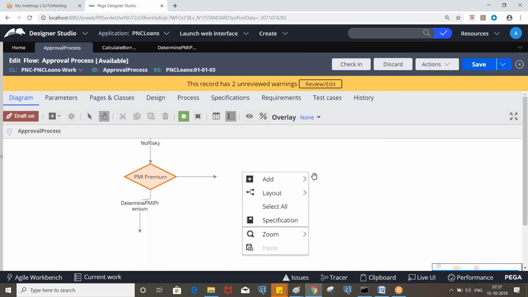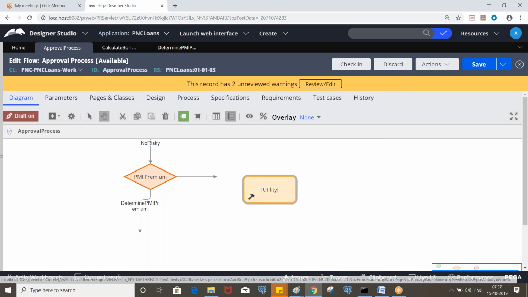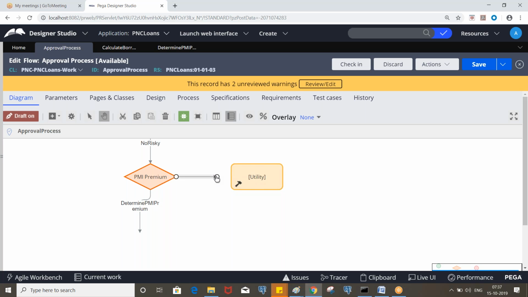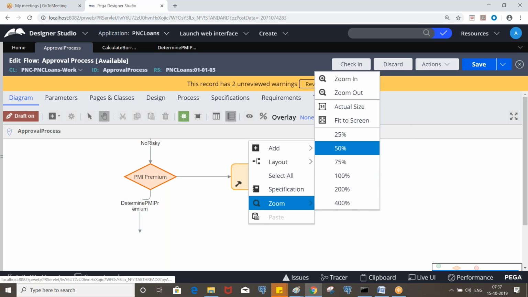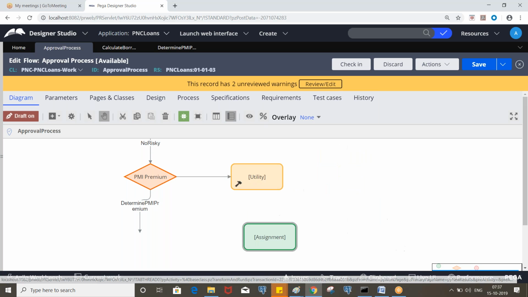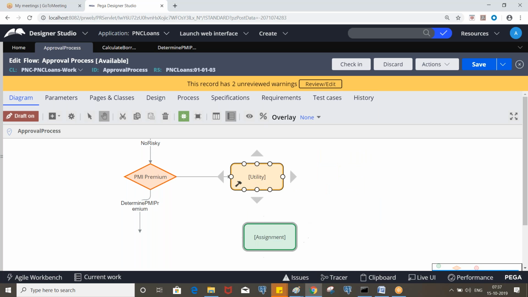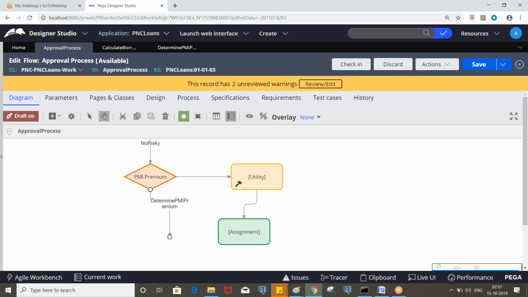But in order to calculate the PMI premium, we need to use the utility. Then here you use assignment for approvals. Okay, understand? Take this connector. Clear?